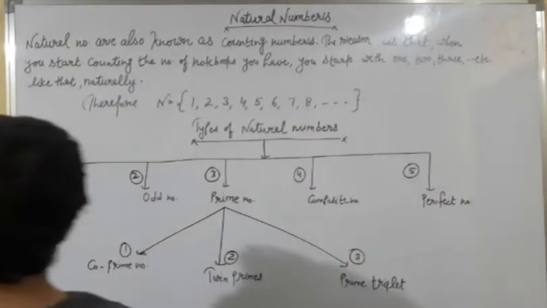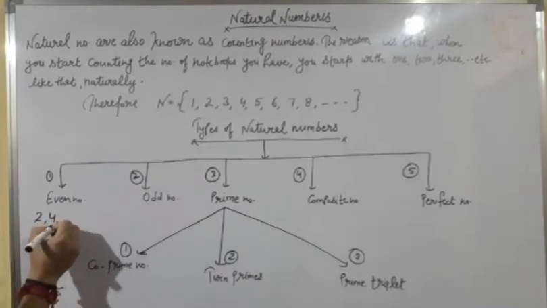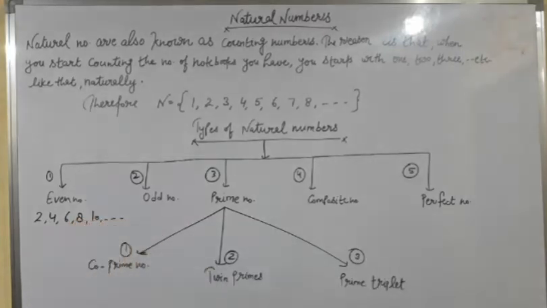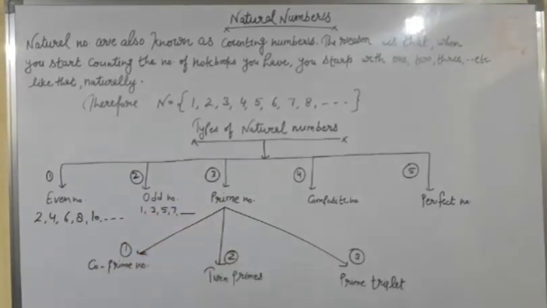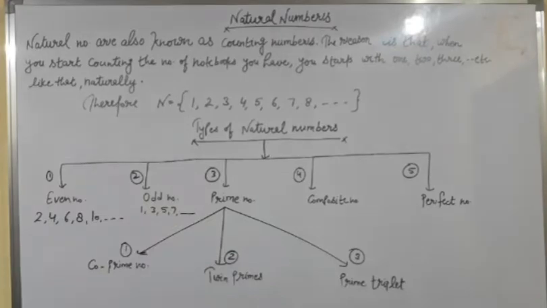The numbers which are divisible by 2 are known as even numbers, like 2, 4, 6, 8, 10, and so on. These are all even numbers because these numbers are divisible by 2. Second, odd numbers. Yes, odd numbers are those numbers which are not divisible by 2, or we can say those numbers which are not even are known as odd numbers. For example, 1, 3, 5, 7, and so on up to infinity.